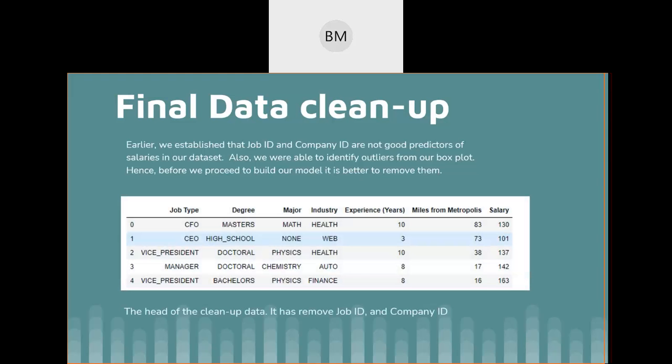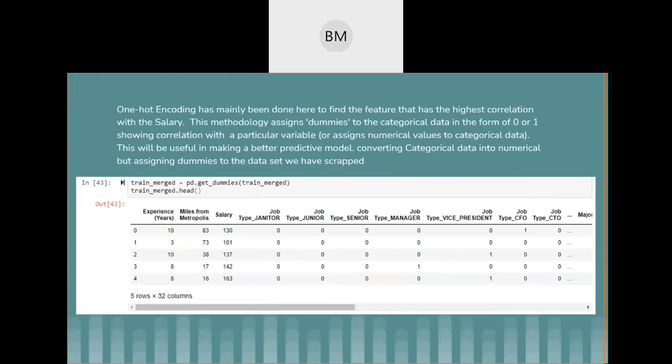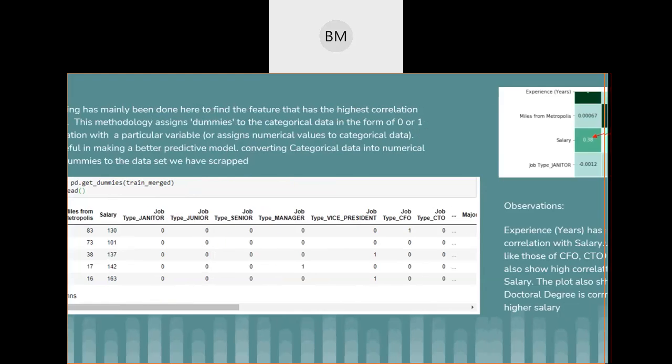So we just removed the company ID and the job ID. Now the problem we got is that we wanted to convert the categorical data into numerical data. So we just added the function called get dummies to the categorical data, which converts it from categorical to numerical data.